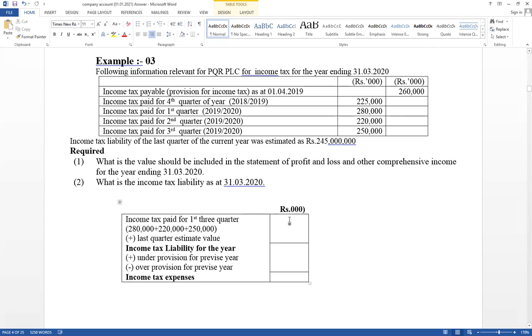280 plus 220 plus 250, take total amounts 750. This is this year first three quarter paid amount and last quarter estimate value also given. Income tax liability of the last quarter of the current year. It has given 245,000. That value should be added.